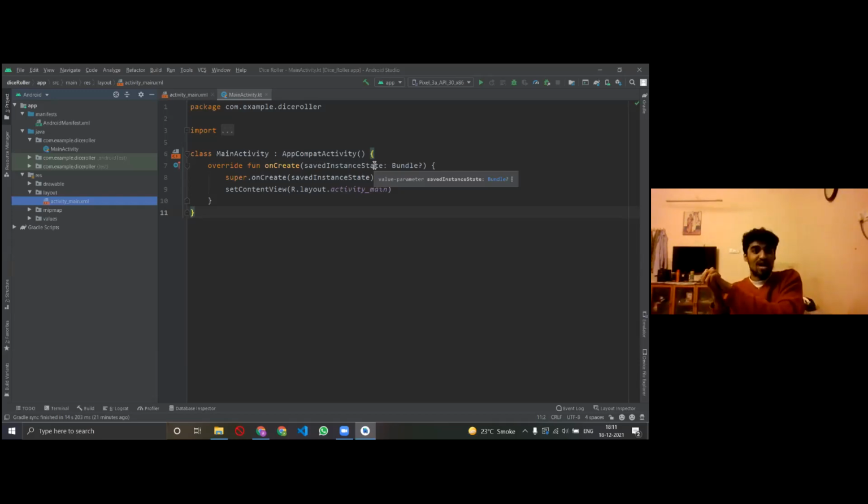Now if I'm making a dice roller app, a dice is a specific thing, so a class of dice can be made, because a dice has multiple things. A dice would have sides, it would have numbers, it would have different properties. That's why I can create a class out of it, right?